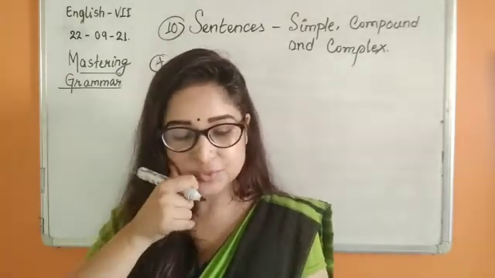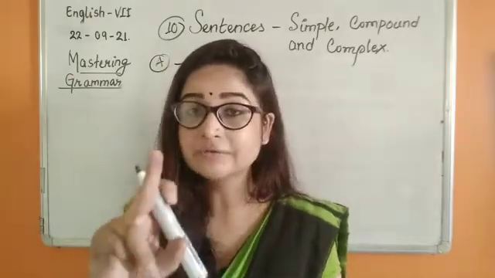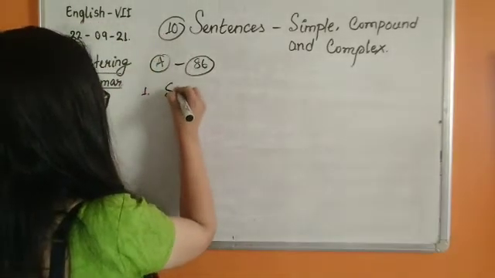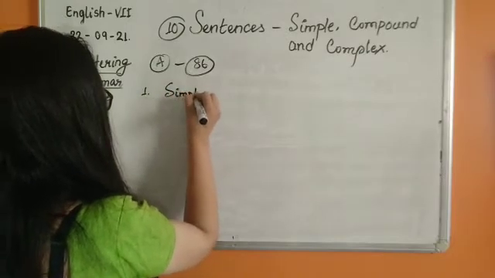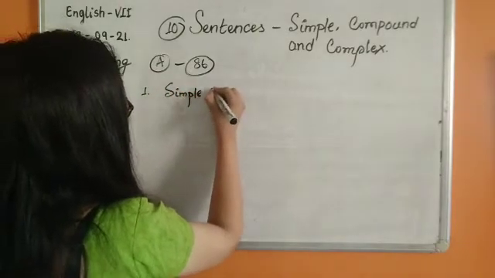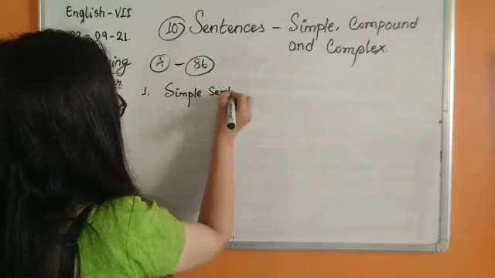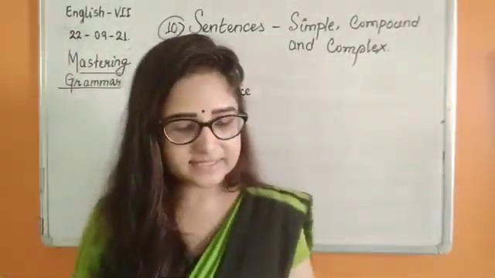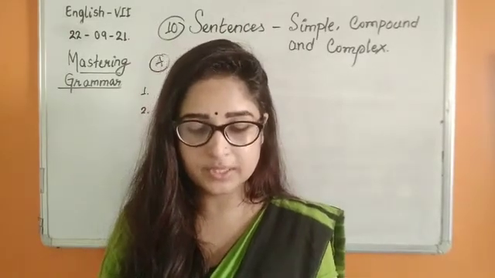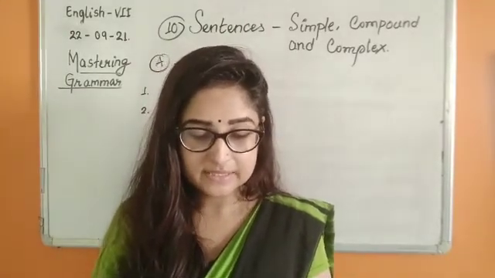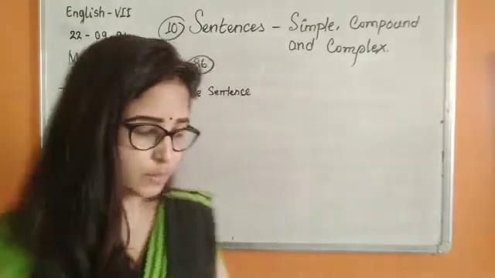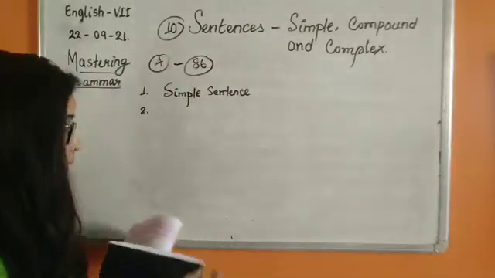This is very much simple, children, because we have only one finite verb here. We have only "saw", and "participating" is not a finite verb. Simple sentence. Number 2. Rohit is an intelligent boy with a good grasping power. So again, this is simple only because we have only one verb.